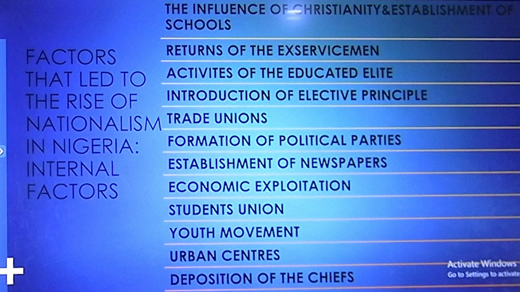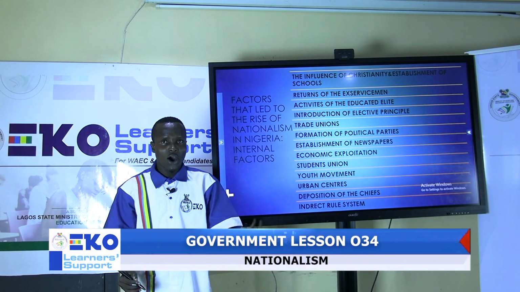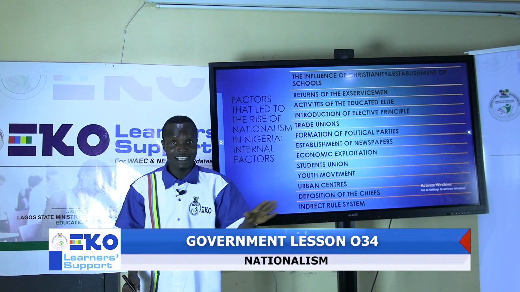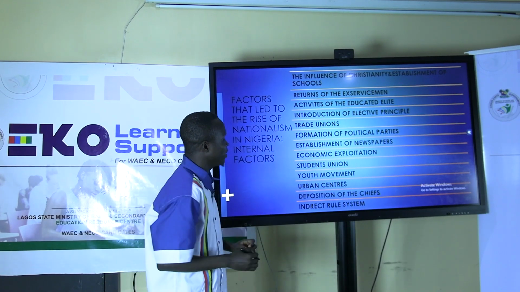Number 5, trade unions. There are different trade unions like the Nigeria Labour Congress and the Trade Union Congress. They came up to fight for the rights of Nigerians and ensure that colonialism ended in Nigeria. Number 6, formation of political parties.